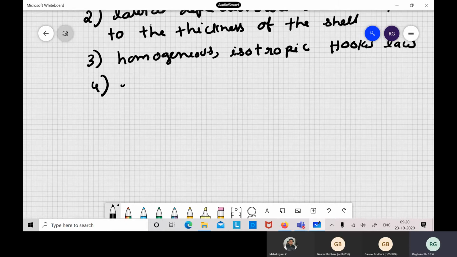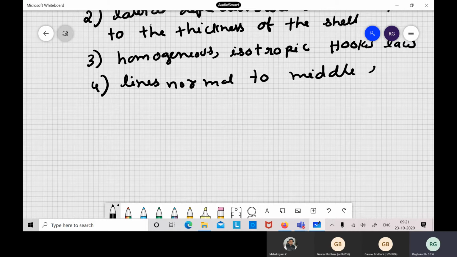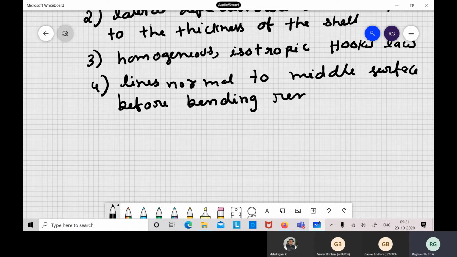Then of course, plane sections remain plane: lines normal to the middle surface before bending remain straight and normal during bending.